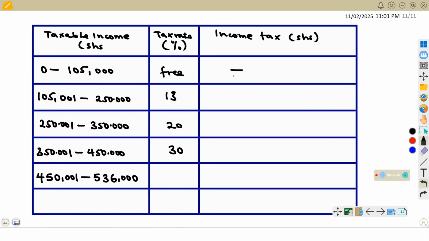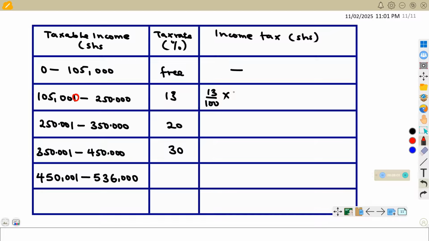Second, we shall look at this. This one here is 13%. 13% of this amount, we get 250,000. We subtract 105,000. This one here is taken as a 0.